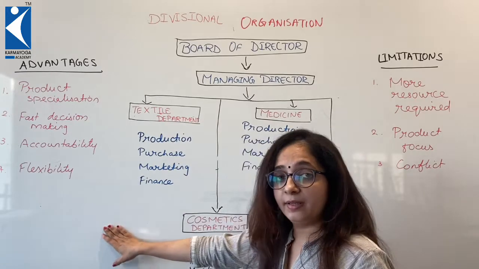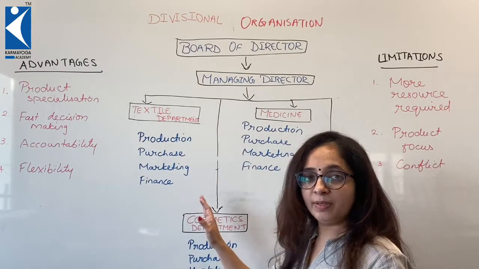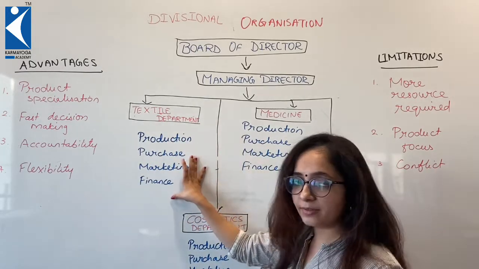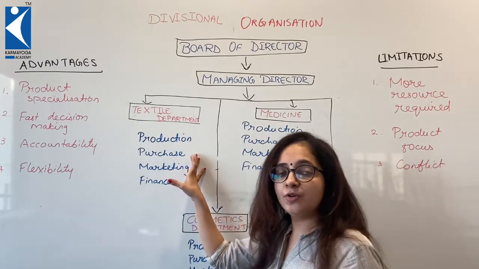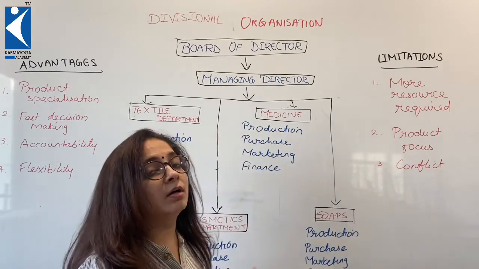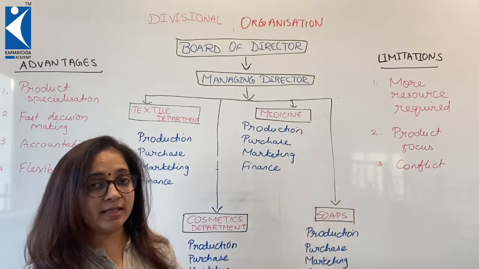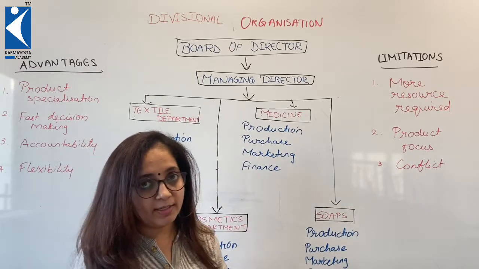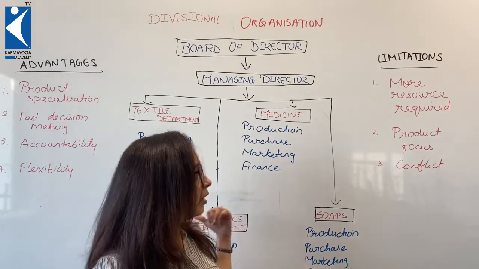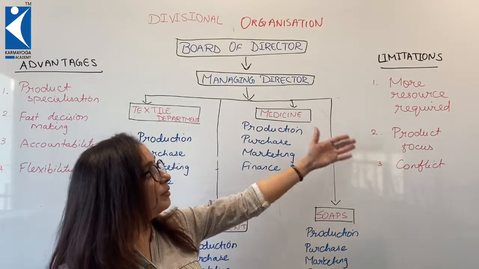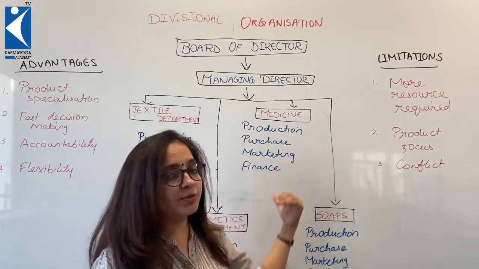And flexibility. They don't have to connect with so many people, they have just to look into their matters. So if change comes up, it goes easier for them to come up with the change, and hence we can say that it is a kind of flexible organization. Now along with the merits, we have a few limitations as well. Here more resources are required.